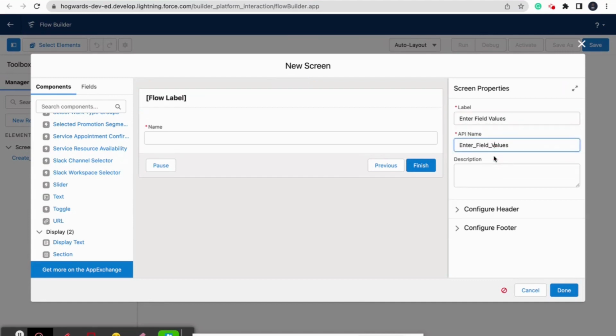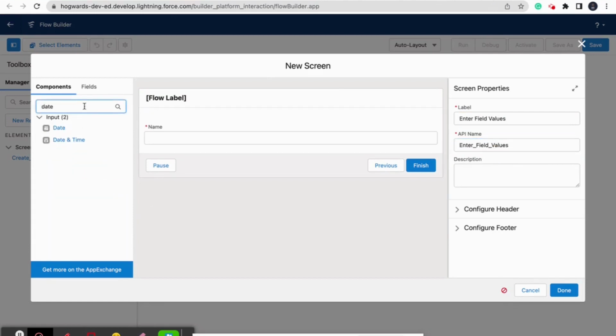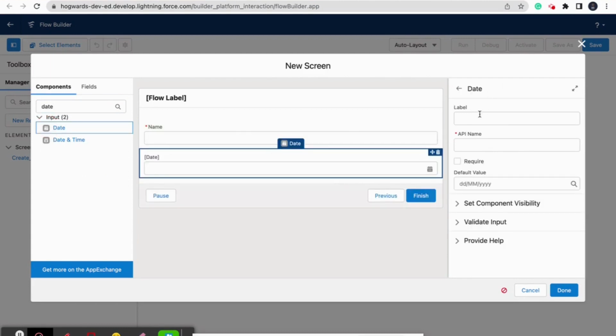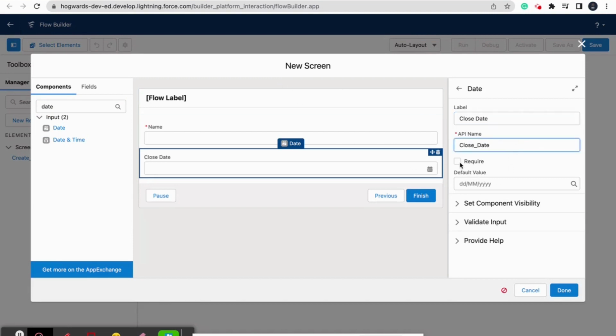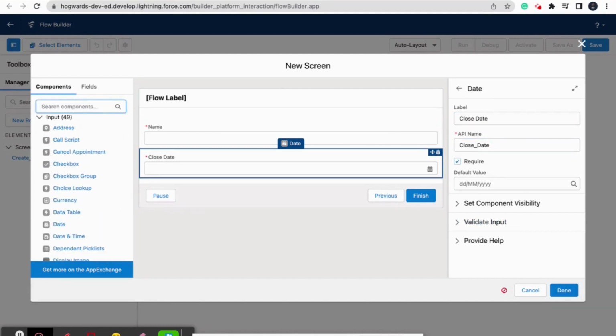This is the name of the screen. The second will be close date, and the third field will be stage.